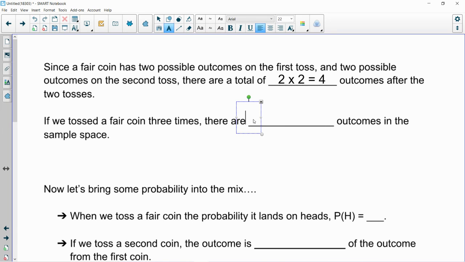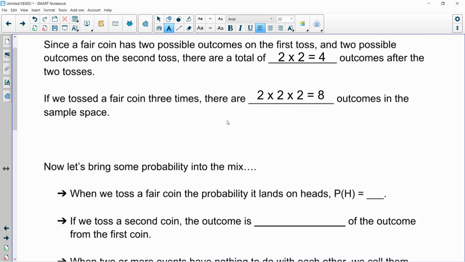Well, let's use the counting principle. When we toss that first coin, there's two outcomes. The second coin, there's two outcomes. The third coin, there's another two outcomes. And there we are with a total of 8 outcomes. So we see here that multiplication really helps us out. It's a huge time saver.